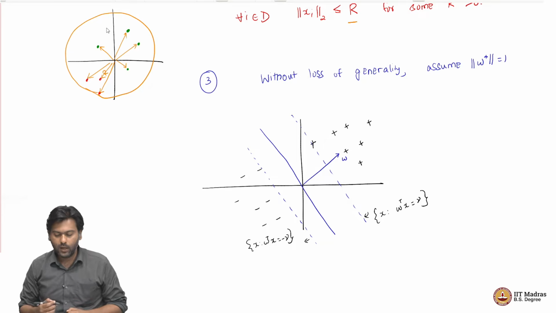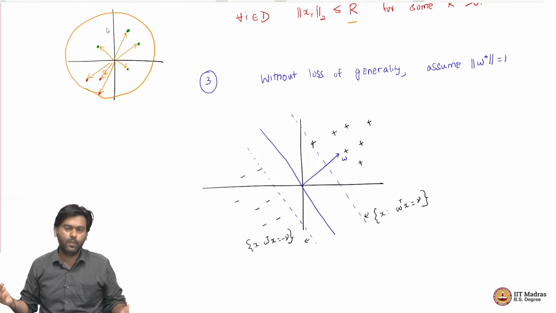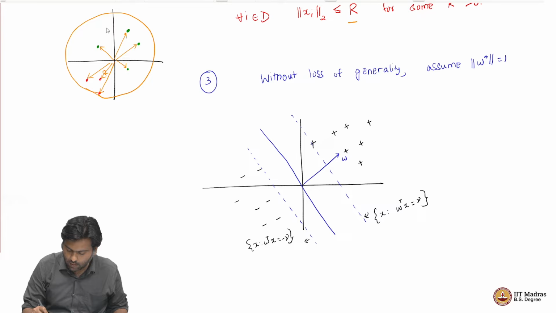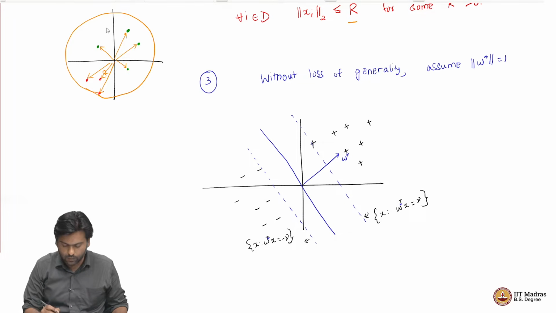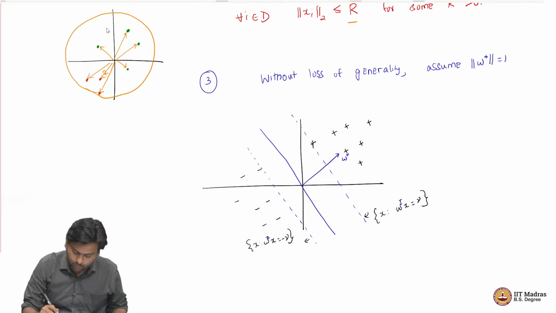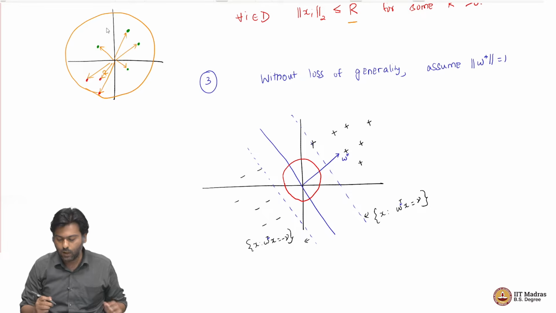But now I observe that this W's length is not 1, right. So maybe let us call this W star. This W star's length is not 1, because the set of all W's whose length is 1 is, let us say, somewhere here. Maybe this is the set of all W's with length 1.